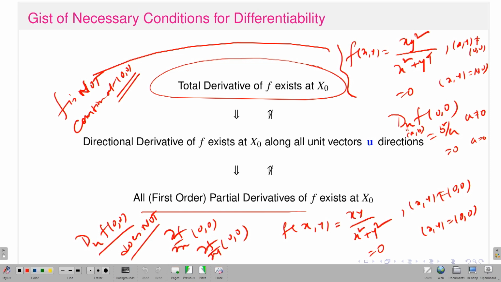So, what does that mean? You can at least realize that the definition of total differentiability at the point x naught, or existence of the total derivative, means I am looking at the changes in the behavior of the function f in a neighborhood of x naught, irrespective of the direction. That means the condition is too strong. So, if the total derivative exists, it should imply that in any direction it should also exist, in particular in the coordinate axis directions.